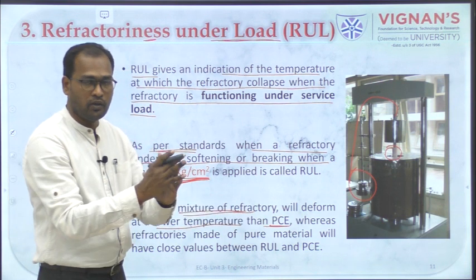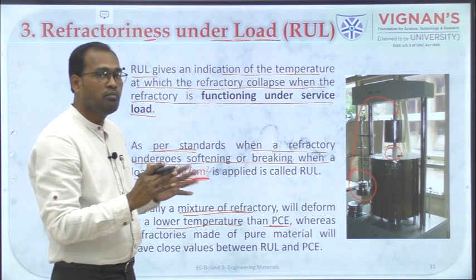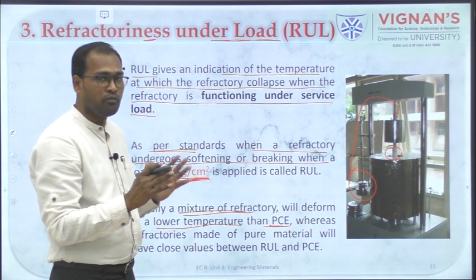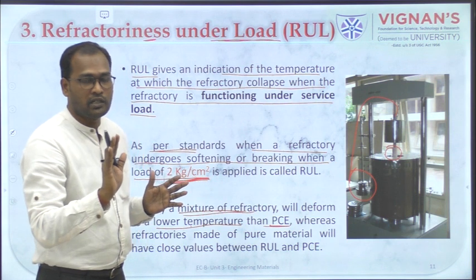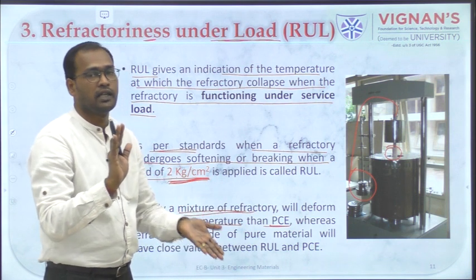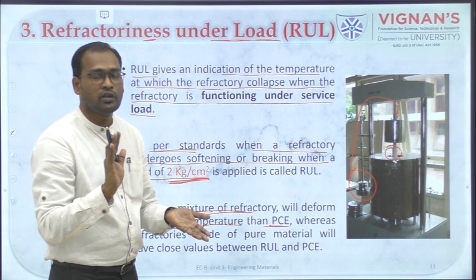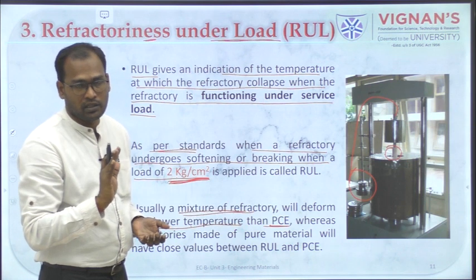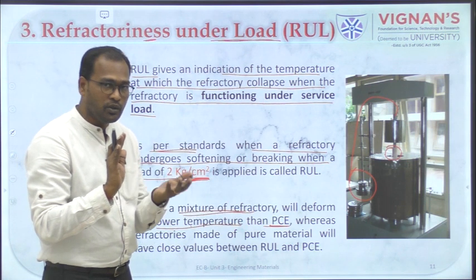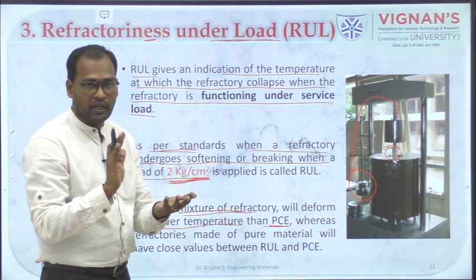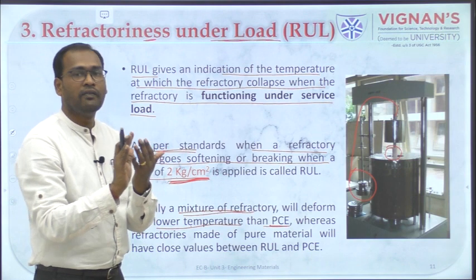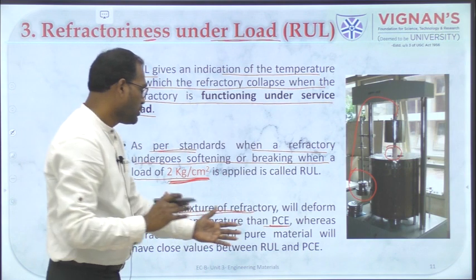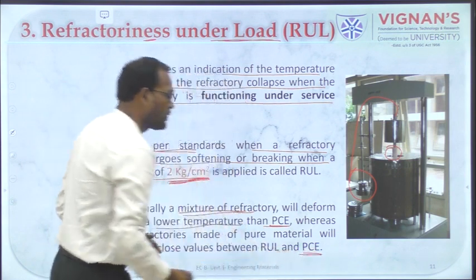So PCE will give you one temperature. Since more mixture is used in a refractory, or if more impurity is there, you will not get the exact PCE temperature, you will get a lesser temperature than this PCE. This is because of the impurity present in the system. Okay, if you are going to use an exactly pure material similar to your cone, then you will get a very close number compared to your PCE, right.